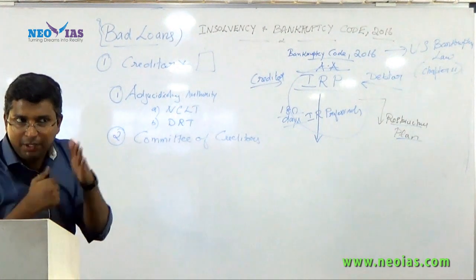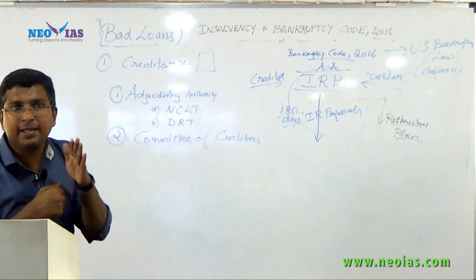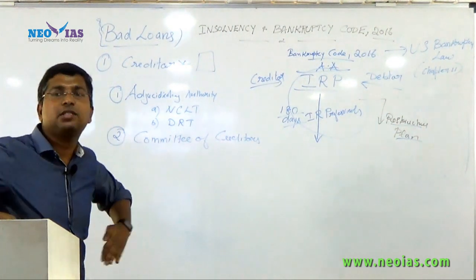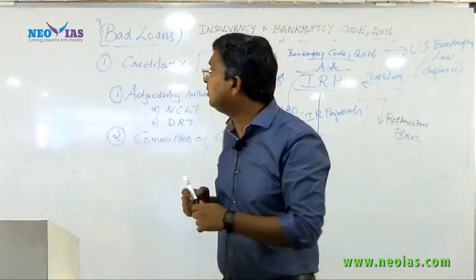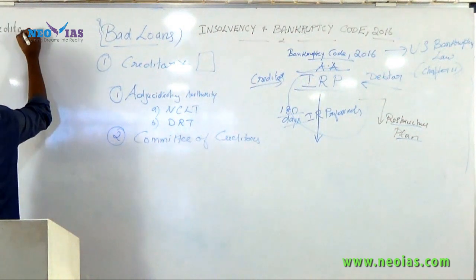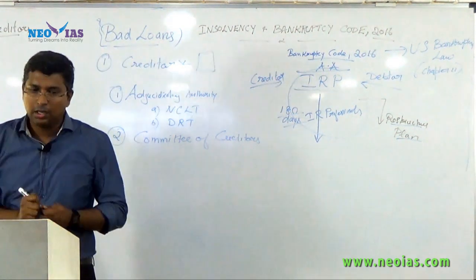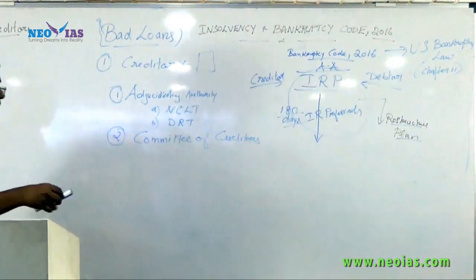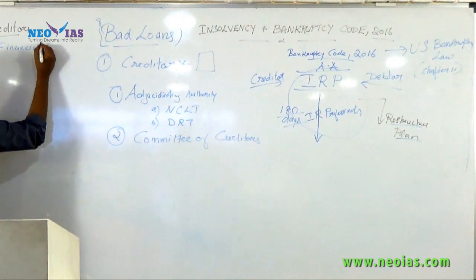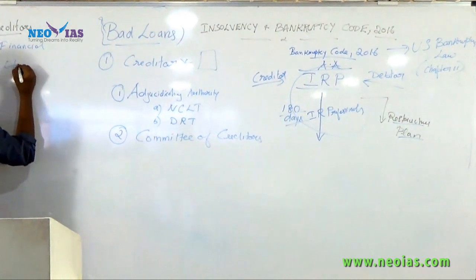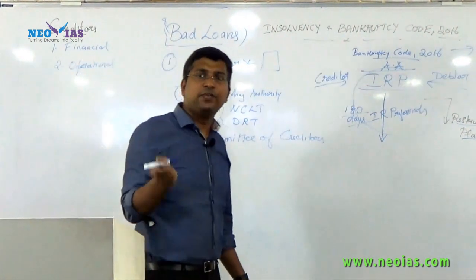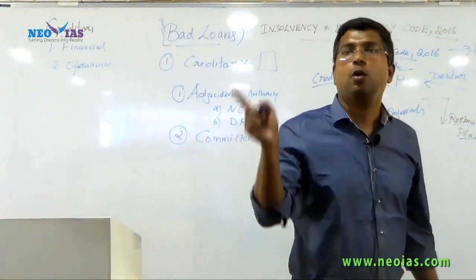Now before going to the committee of creditors, try to understand that the code talks about two types of creditors. Just understand the meaning of these terms. One is financial creditor, the other is operational creditor. Creditors can be of two types, financial creditor and operational creditor.